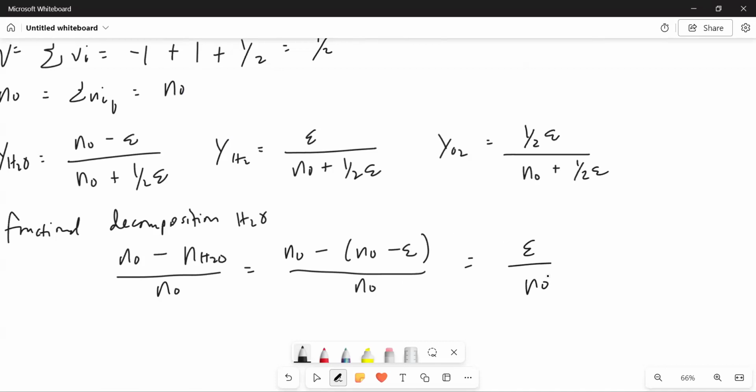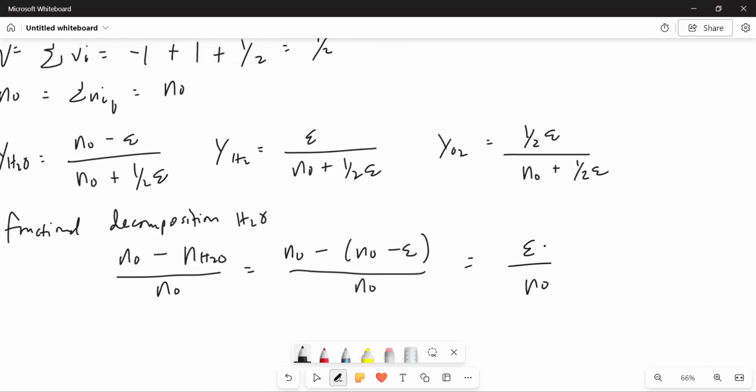So this is the fractional decomposition of water vapor, and it relates the number of moles of water to epsilon, or the reaction coordinate.